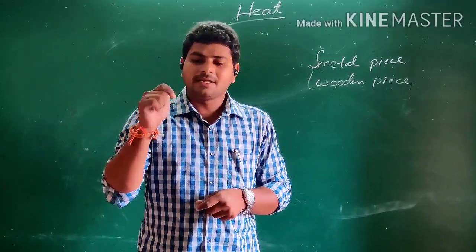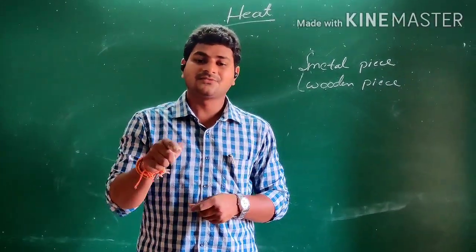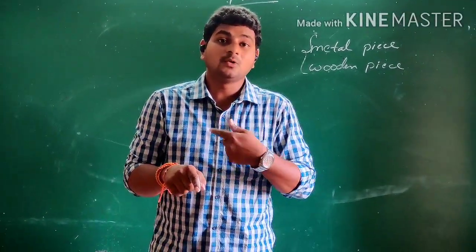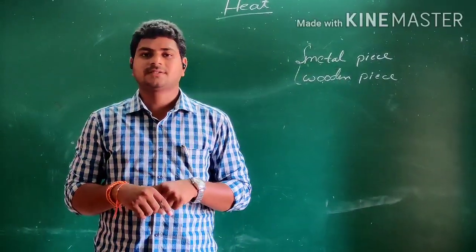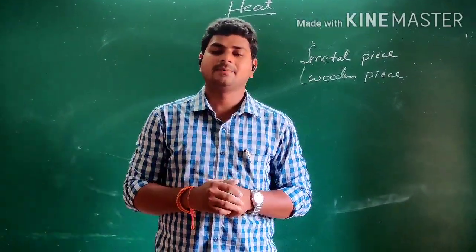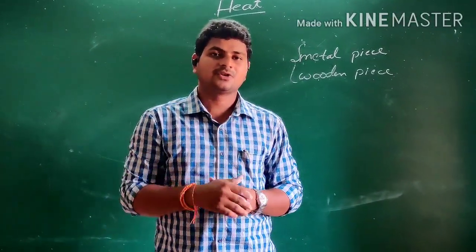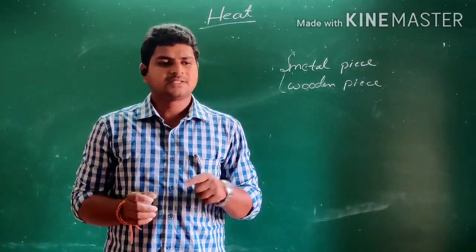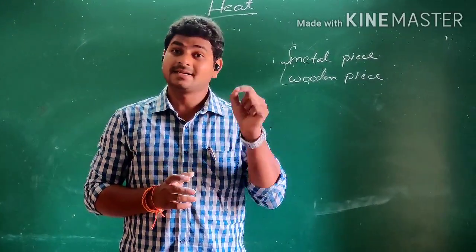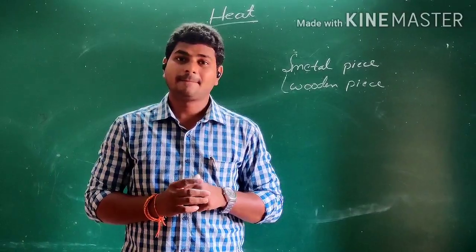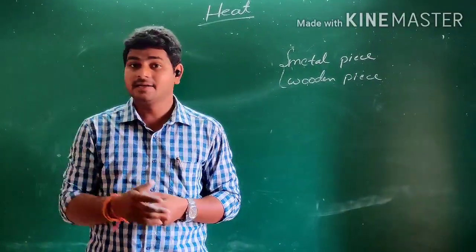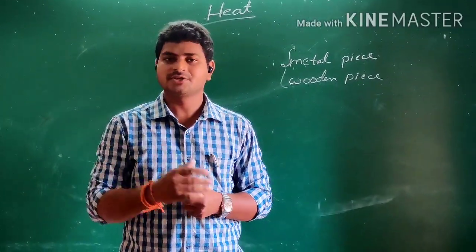So when you touch the metal piece, heat flows from your body to the metal piece, or your body loses heat to the metal piece. Why? Because you are the high temperature body. Your body is at high temperature when compared to the temperature of metal piece. And the wooden piece will be at less degree of coldness. Metal piece will be at higher degree of coldness because of its nature.